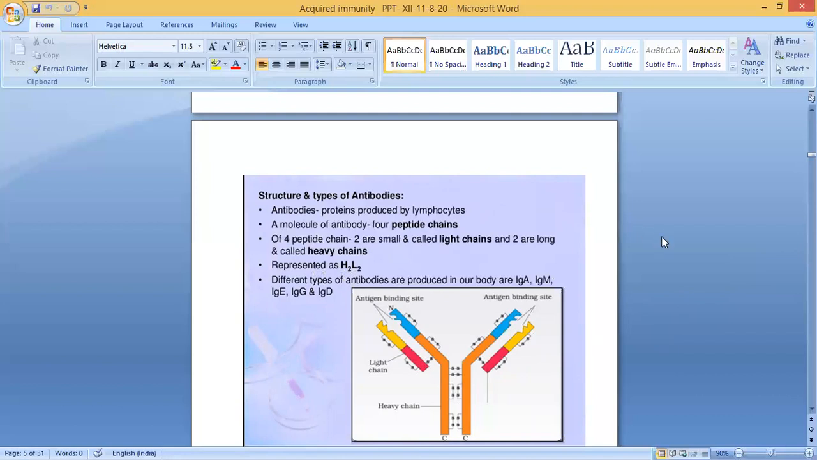Different types of antibodies produced in our body are IgA, IgM, IgE, IgG and IgD. So these are the different types of antibodies produced in our body: IgA, IgM, IgE, IgG, IgD.